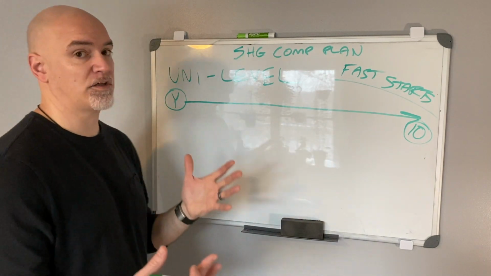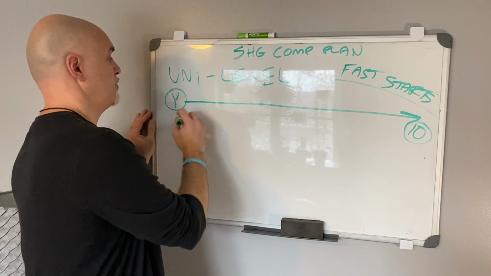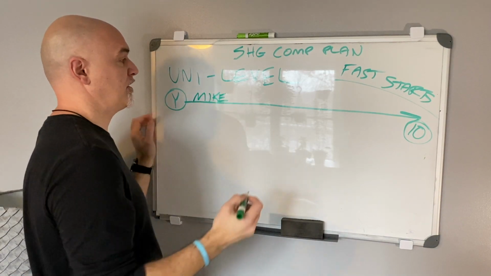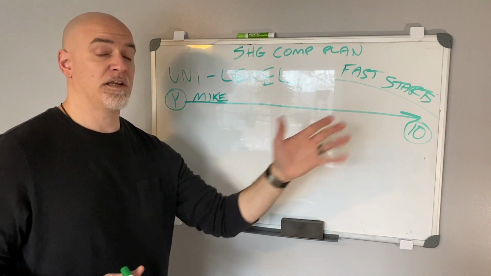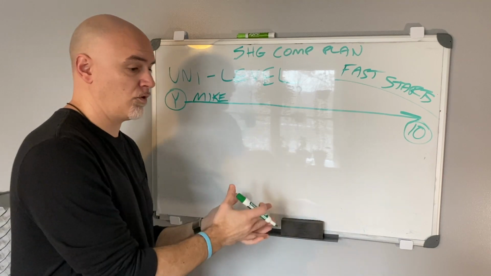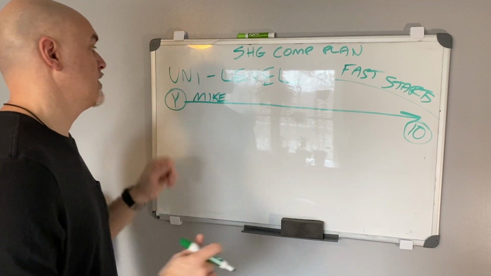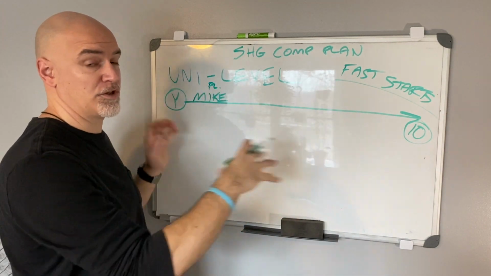So how this looks on a dry erase board and how this looks on paper is you sponsor, okay, Mike. You sponsor Mike. Mike, we're gonna just say for the sake of this example, and it's all percentages. So it doesn't matter if it's gold or a platinum, the percentages are the same. I'm gonna explain that in a minute. So you sponsor Mike, and we're gonna say for this example, everyone here is a platinum, just for easy math.